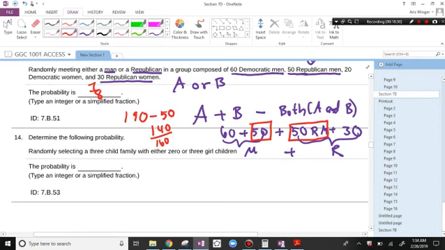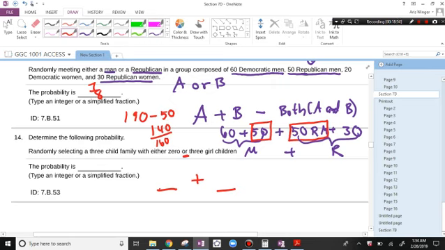Determine the following probability. Randomly selecting a 3-child family with either 0 or 3 girl children. So this is an OR and there's no overlap. So you need the probability of getting 0 girls or 3 girls.